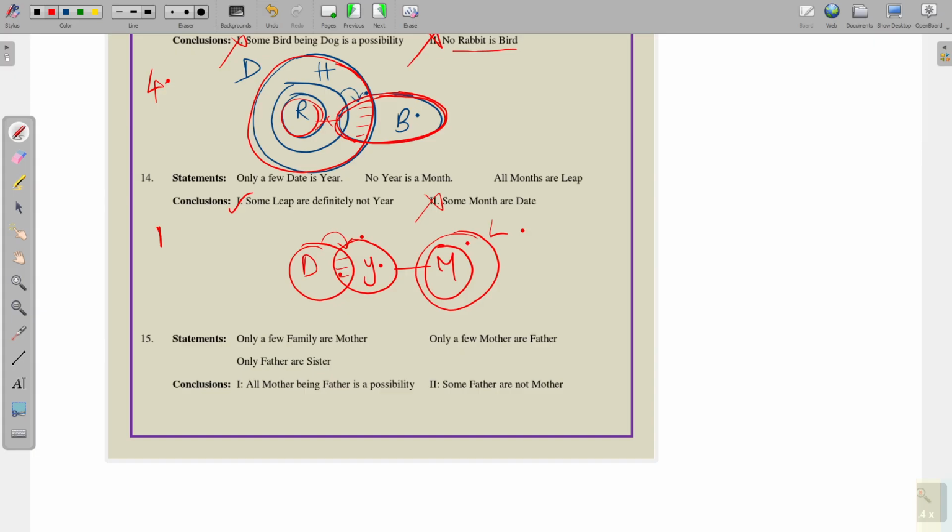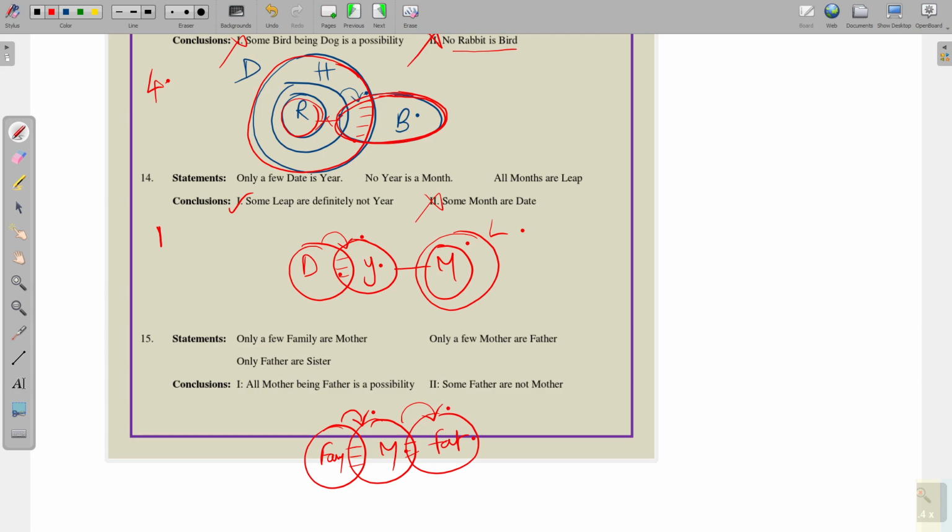Next, only a few family are mother. Next, only a few mother are father. It is family and it is father.